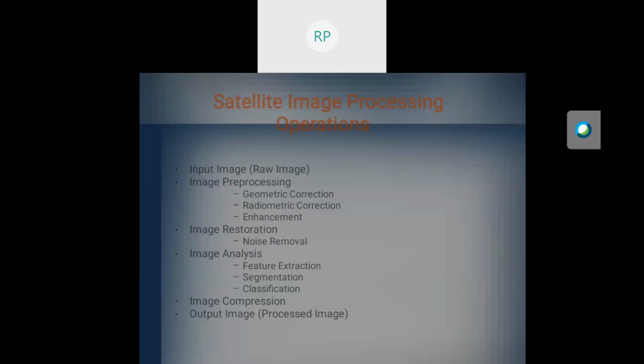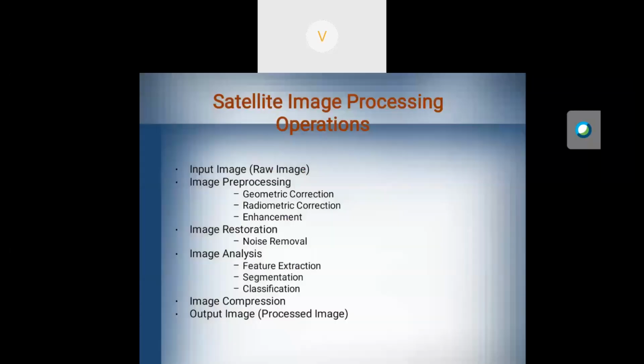So next is satellite image processing operations. What are the different types of satellite image processing operations? First, the input image is captured. Then image pre-processing. In image pre-processing, 2 types of corrections are required: geometric correction and radiometric correction. After pre-processing only, you have to apply image enhancement. Then in the restoration part, removing the noise is essential. Then image analysis, in which you apply feature extraction, segmentation, classification. After classification of the images, you have to compress the image and process it. So these are the sequential steps involved in satellite image processing operations.